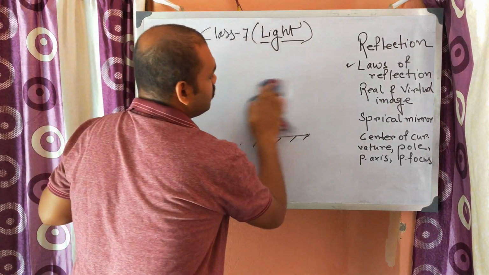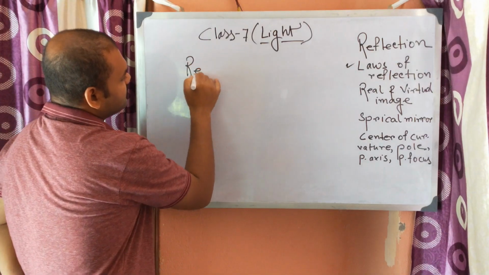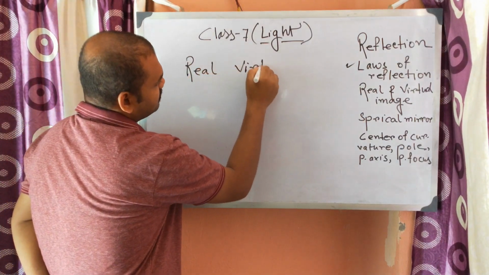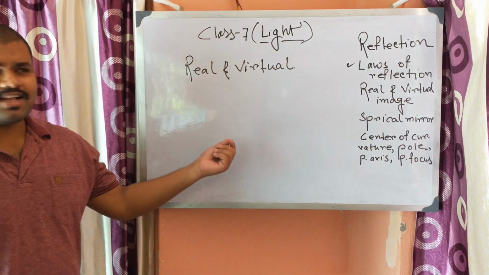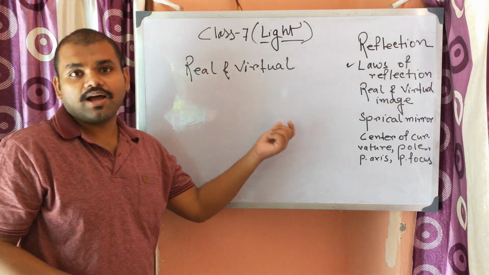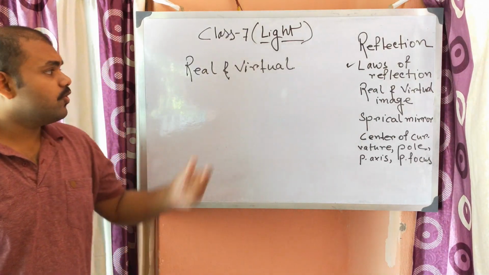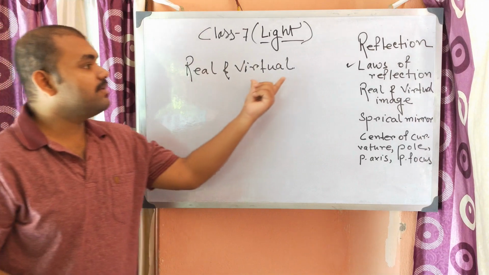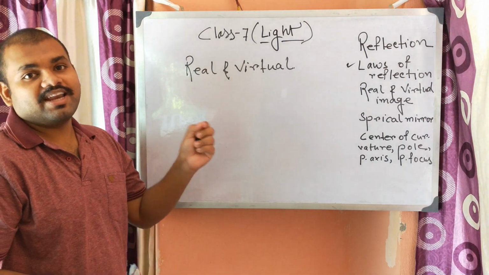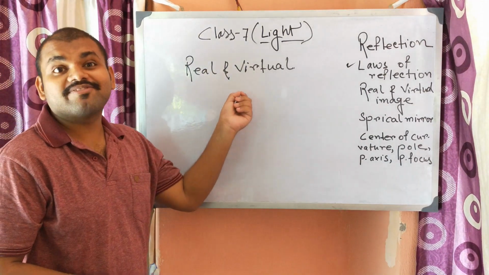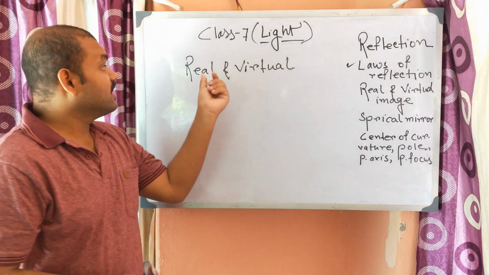Next we need to know about real and virtual images. In class 6 we came to know about the plane mirror and how an image is formed in a plane mirror. There we saw that the image is virtual. So what is the basic difference between a real image and a virtual image? A real image is formed when the rays after reflection or refraction actually meet at a particular point; then it is known as a real image.